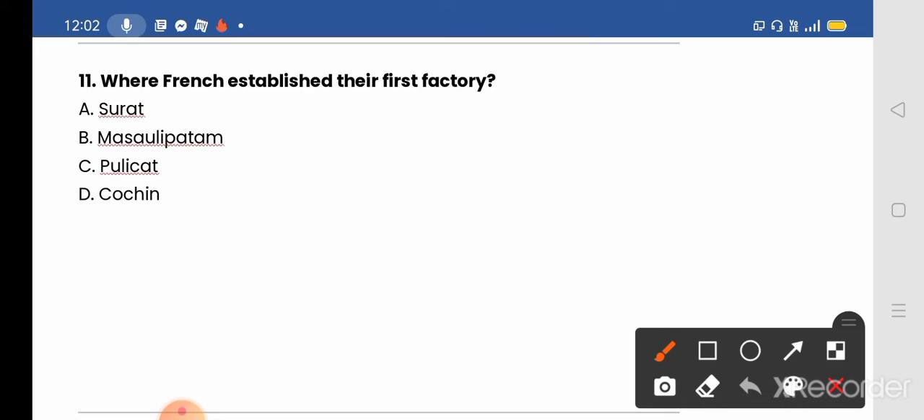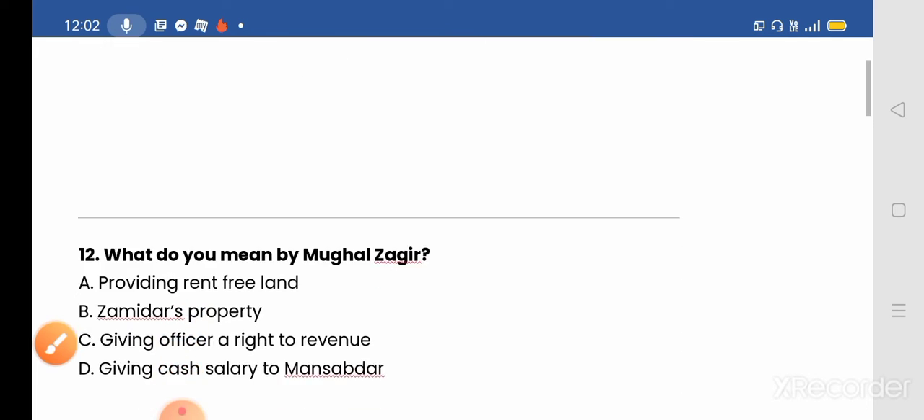Next we move to our 11th question. Where did the French establish their first factory? The options given: A, Surat, B, Masulipatam, C, Pulicat, and D, Cochin. And the answer will be option A, Surat. In France, Colbert founded the French East India Company in 1664. The initial attempt of the French company to found a successful colony on Madagascar failed, and in 1667 under Francois Caron, the French East India Company established its first factory at Surat in India, and the second was established in Masulipatam. Okay, next we move to our 12th question.